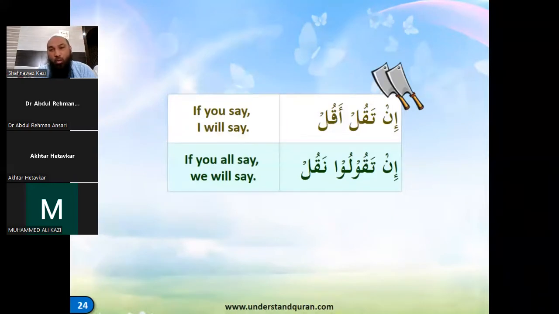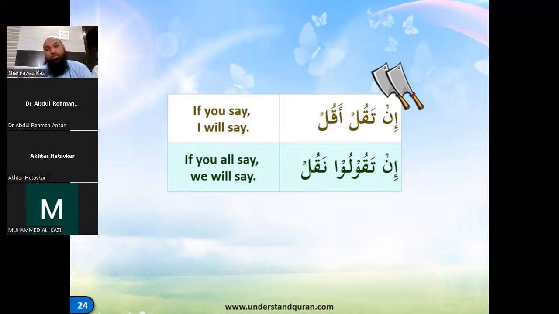So in taqul aqul is, if you say, I will say, right? I'll repeat it in English and then you all can say it in Arabic. If you say, I will say: in taqul aqul. MashaAllah. If you all say, we will say: in taqulu naqul. MashaAllah.